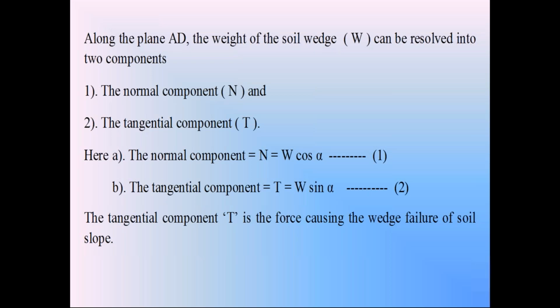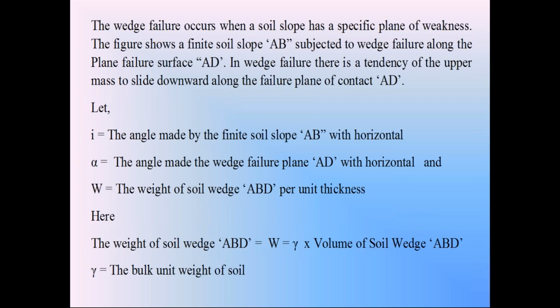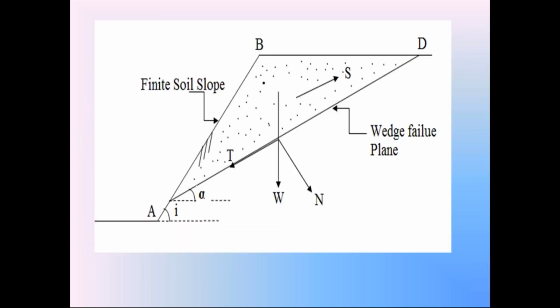Now on the surface AD, we can resolve. Please check this diagram. On the surface AD, the weight W is resolved into two components. One is the normal component N, perpendicular to surface AD. The next one is the tangential component T, parallel to surface AD. So on the failure surface AD, the weight W of the soil wedge is resolved into the normal component N and the parallel component T.